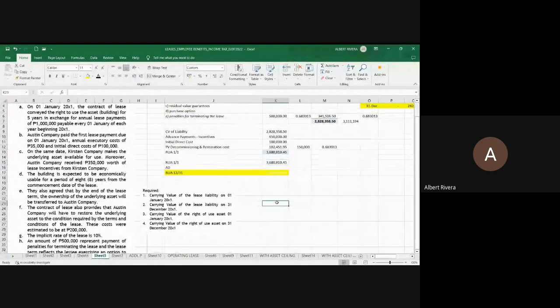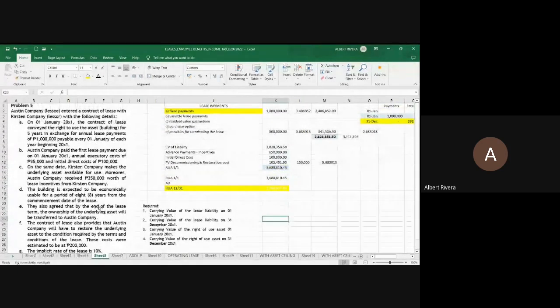The question: would there be a potential transfer of ownership here? Yes or no? The answer is yes if the contract ends. When would the transfer of ownership happen? At the end of the 5th year.